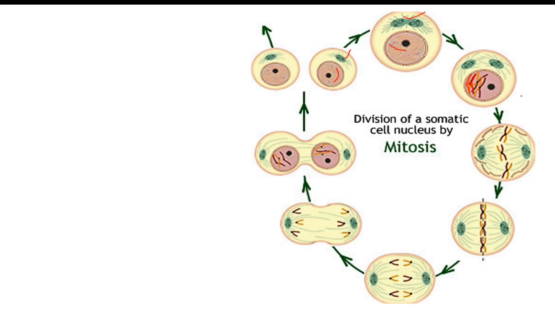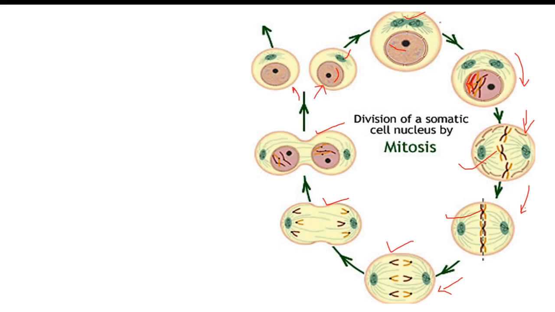Then from interphase it enters into prophase, metaphase, anaphase. This is late prophase or early metaphase, so prometaphase. This is typical metaphase, then anaphase, then again anaphase, and this is telophase, where the two cells are undergoing cleavage and cytokinesis. Two complete cells are formed in this way.